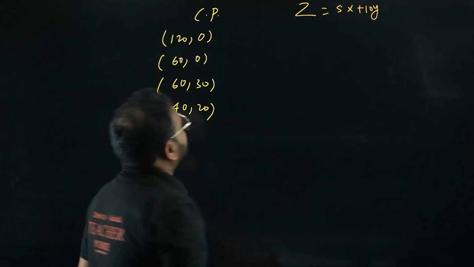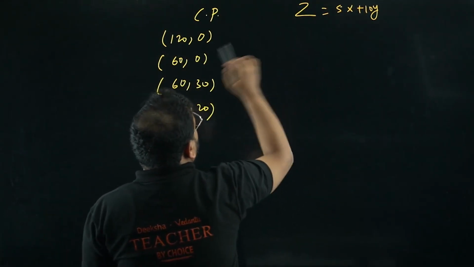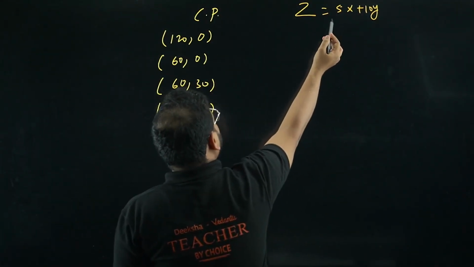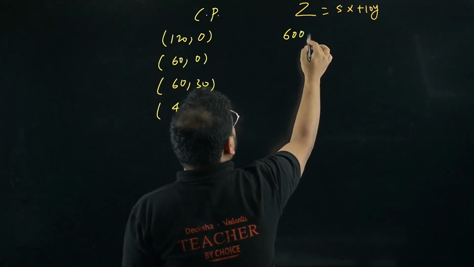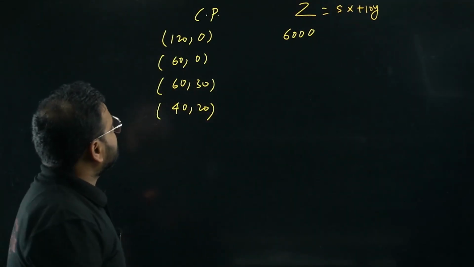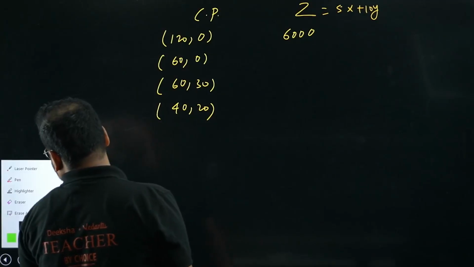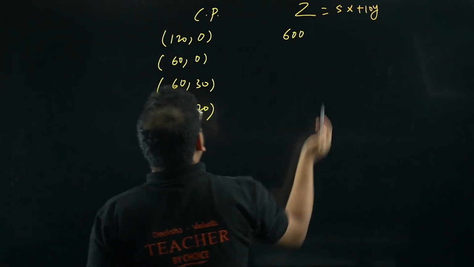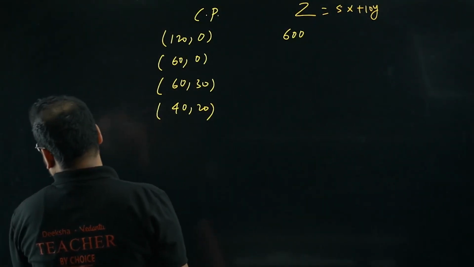Now I'll put the values to find z. At (120, 0), 5 times 120 is 600. Forgive me, 600, sir. 12 fives are 60, so 600, and then 10 times 0 is 0.